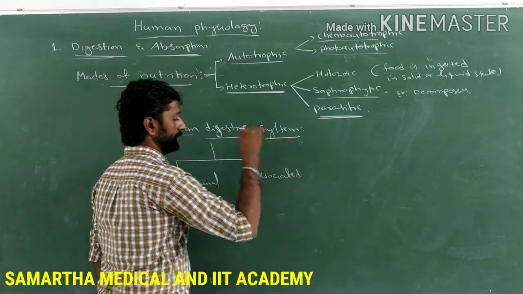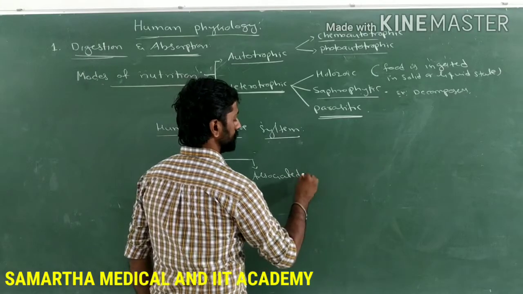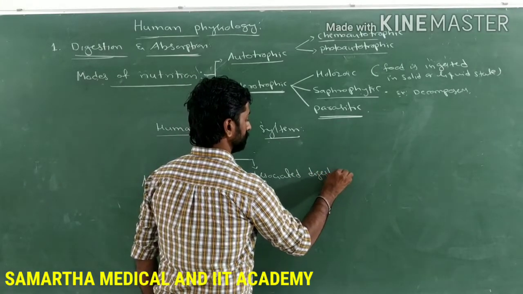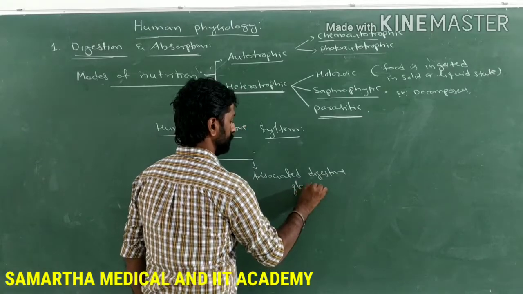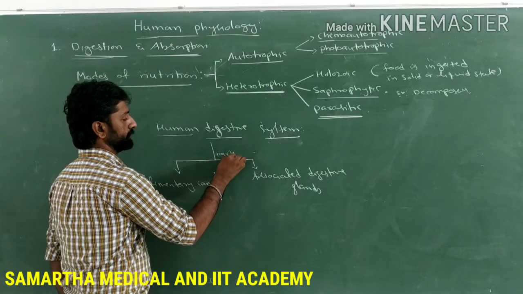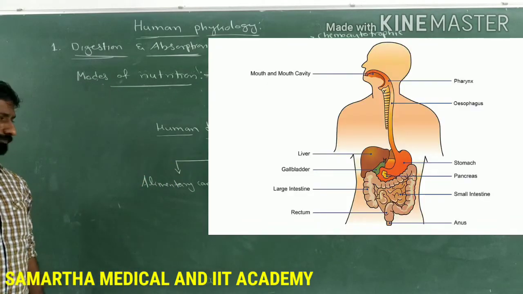The alimentary canal is the main part of the digestive system, along with the associated digestive glands. These are the parts of the digestive system in human beings.